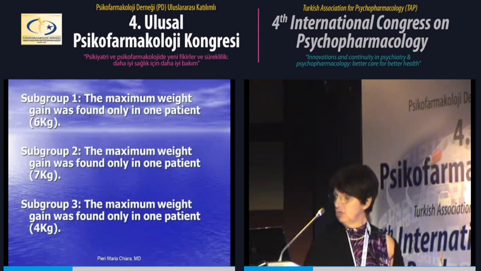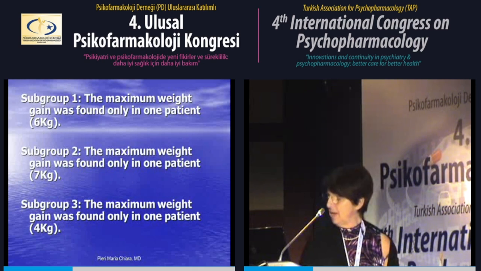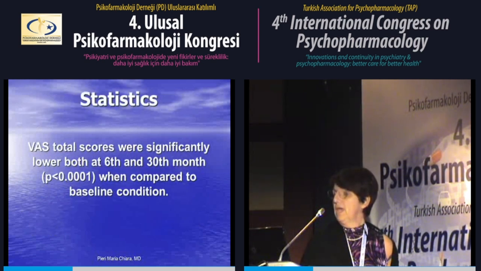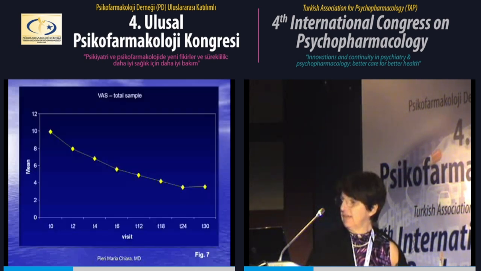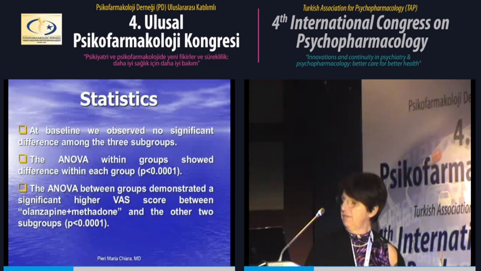At this time session, we consider the background and mania melancholy score corresponding to the maintenance phase. We observed the maximum weight gain in the first group was 6 kg, in the second group 7 kg, and in the third group 4 kg. VAS score was significantly lower both at 6 and 30 months. P is significantly less than 0.001 when compared to baseline.